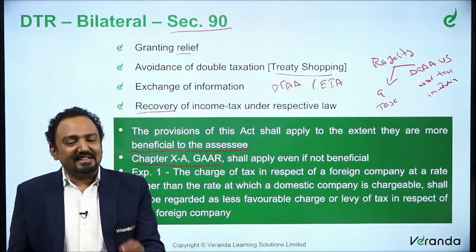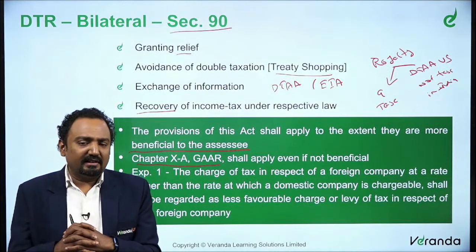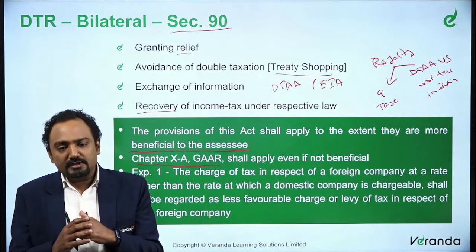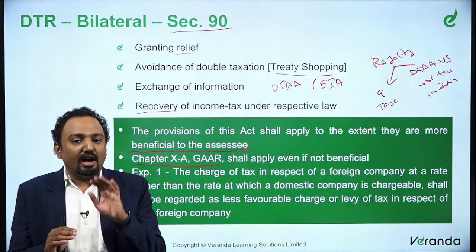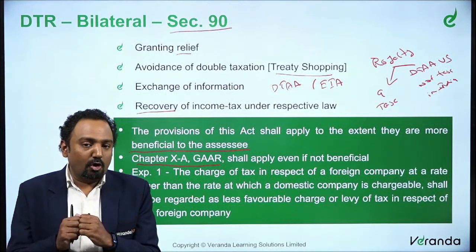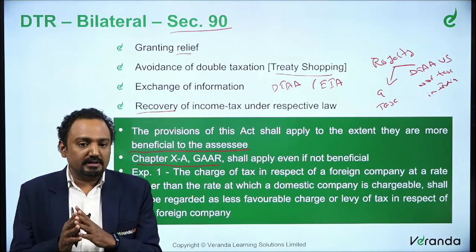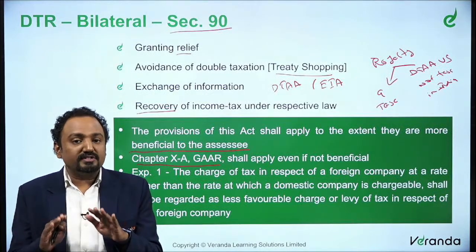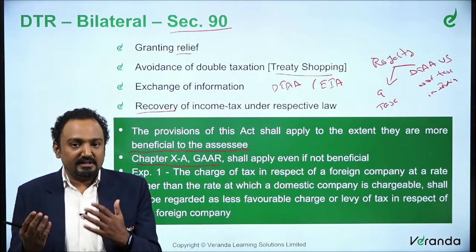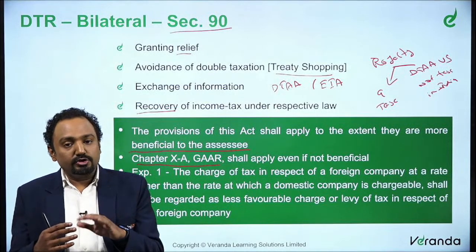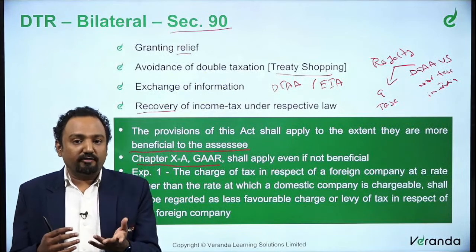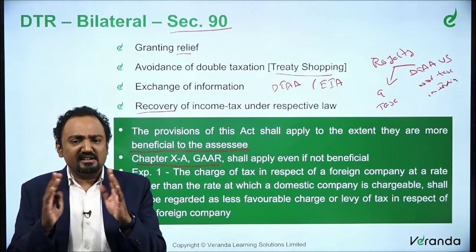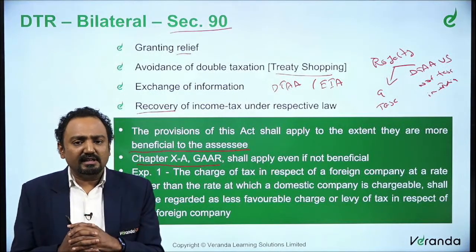And then generally in various international laws, there is a provision which says there should not be bias between a foreign resident and a local resident, that is a resident and a non-resident. There should not be bias. So you should have similar provisions for residents and non-residents, and you should not make a foreign resident pay more just because he is a foreign person. So this is a general international law, a general theory.